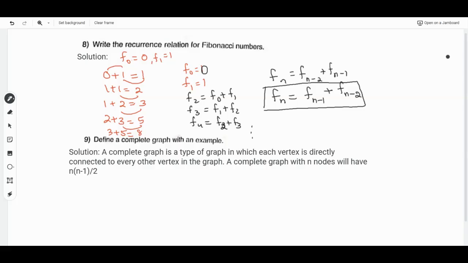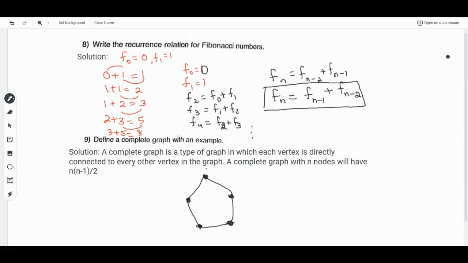So here, for example, if I take 1, 2, 3, 4 and 5 elements. Here each and every vertex should be connected to the other vertices directly, right?